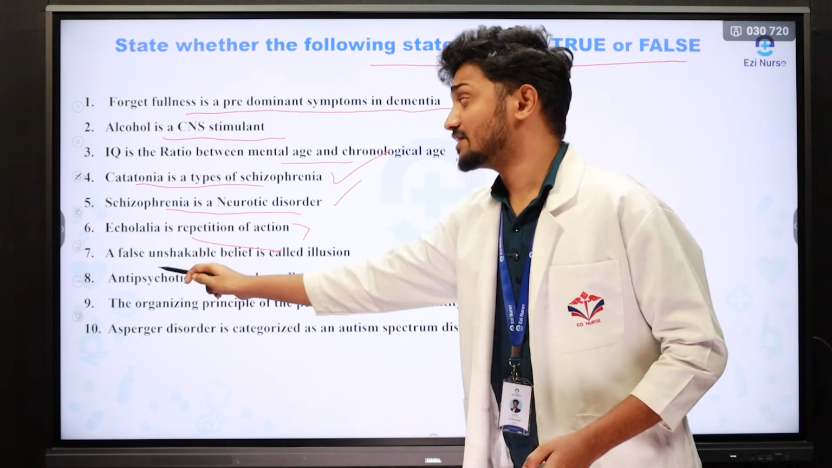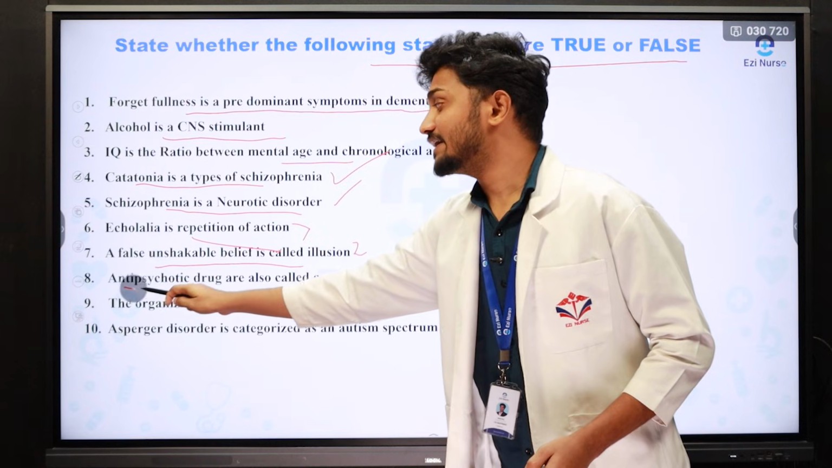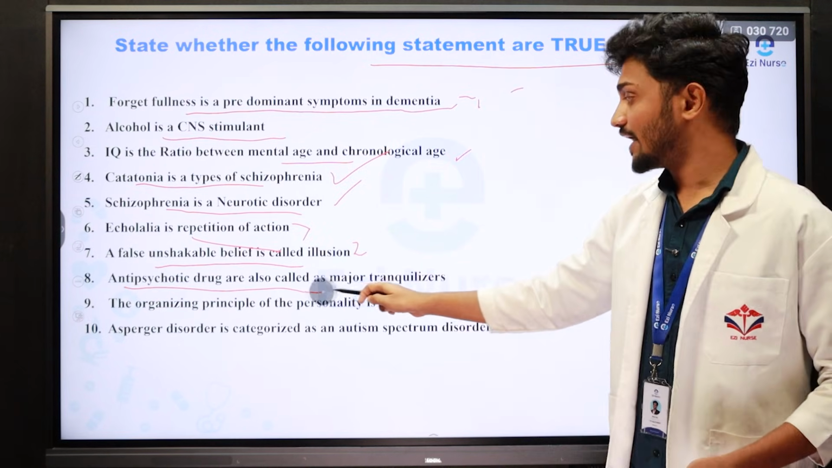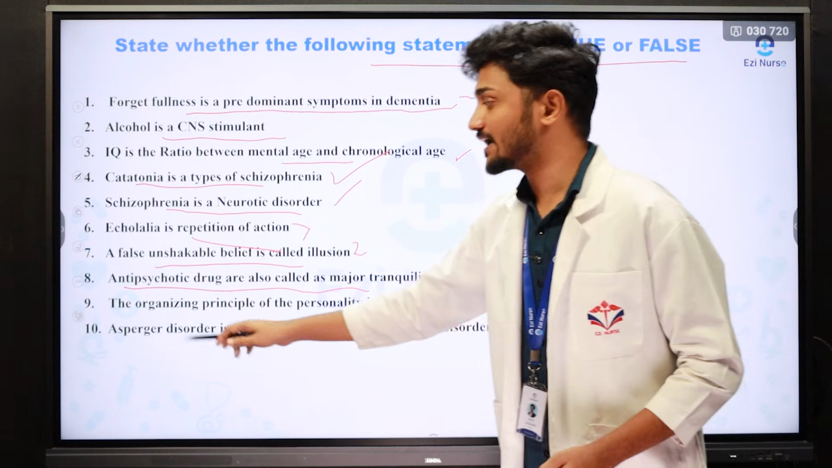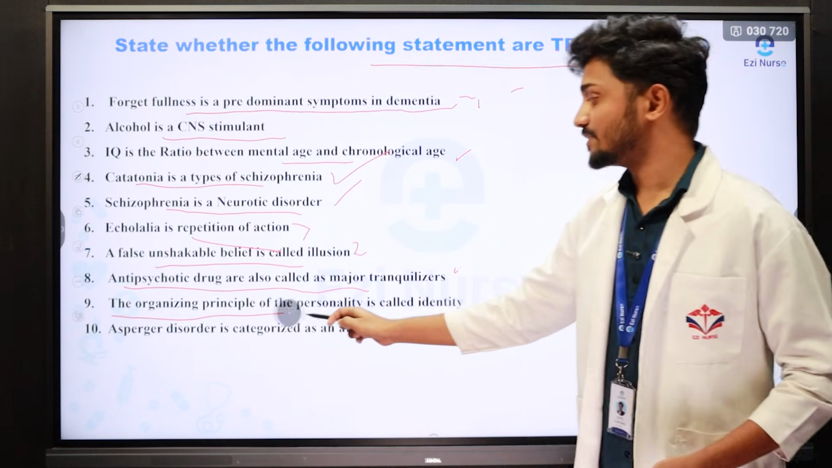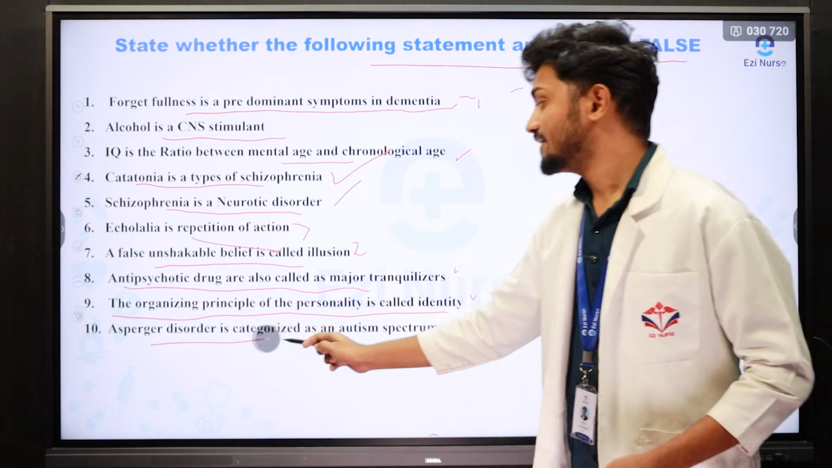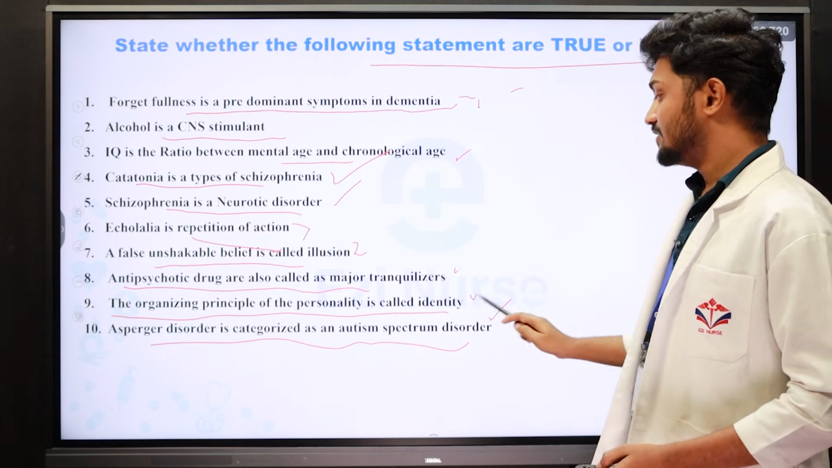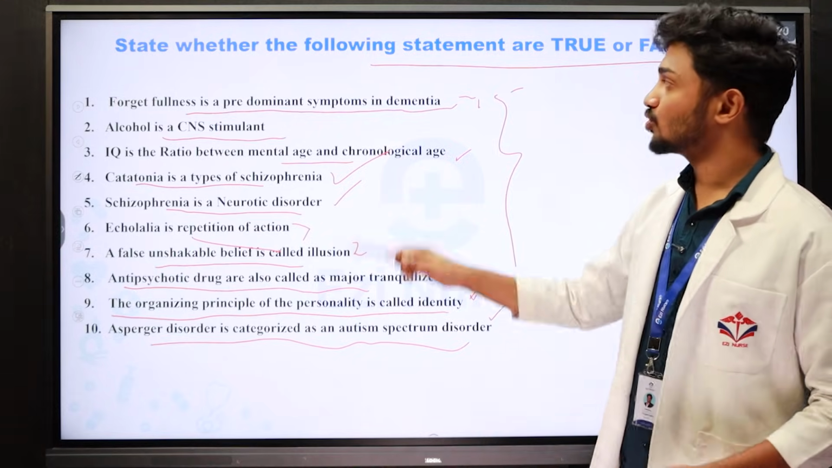Then a false unshakable belief is called as illusion. The next one is antipsychotic drugs are also called as major tranquilizers. Is it correct? Is it true or false? You should find the answer. The organizing principle of the personality is called as identity. Next, Asperger disorder is characterized as an autism spectrum disorder. These are all the best examples. These are the model questions for true and false.